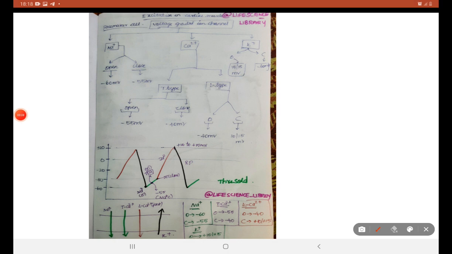Let's go back and see the graph of pacemaker. This is the graph of pacemaker. Na plus channel is opened here. Na plus channel is closed here. T plus channel is open here. And T channel is closed here.